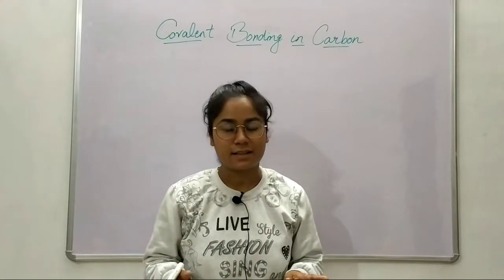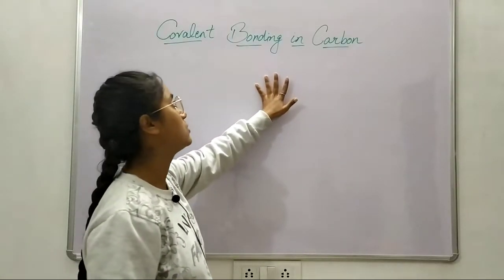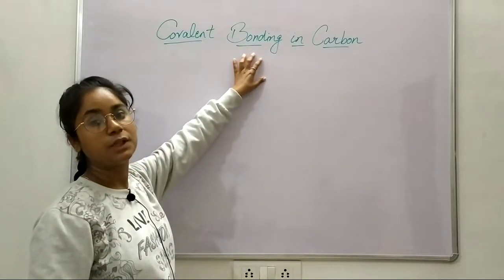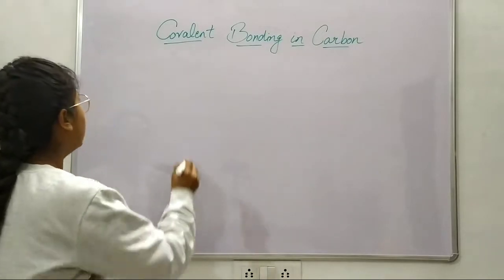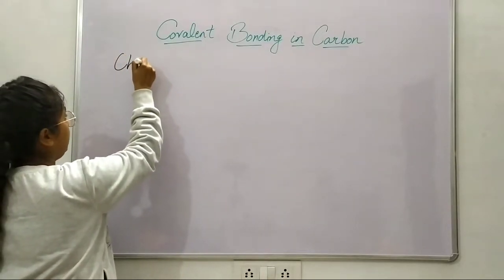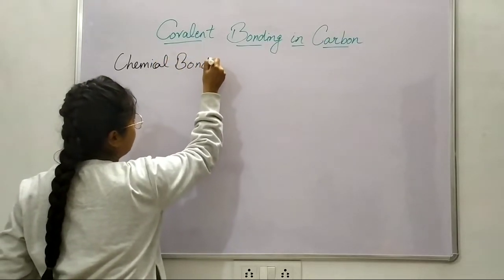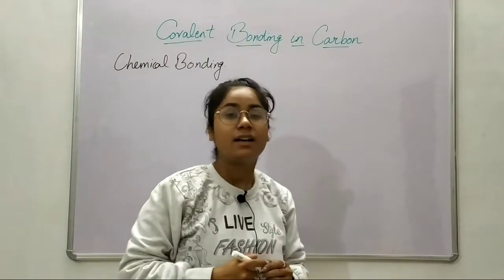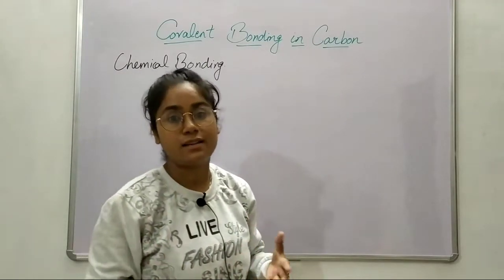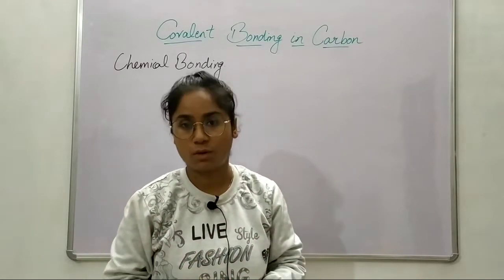So let us start our topic with chemical bonding. Since we are discussing covalent bonding in carbon, we will first go with the word bonding. That means, what is chemical bonding? My dear students, chemical bonding is a kind of bonding which is found in chemical reactions occurring between any two atoms or molecules, not just two, more than two atoms or molecules.